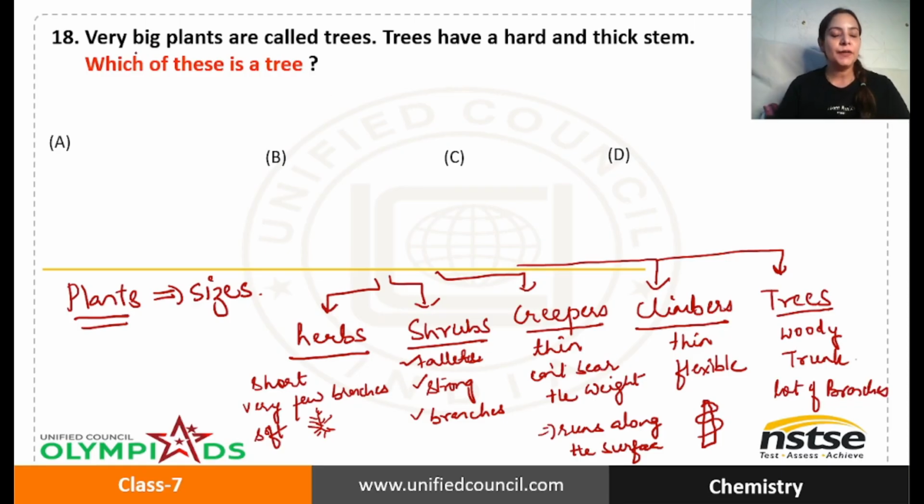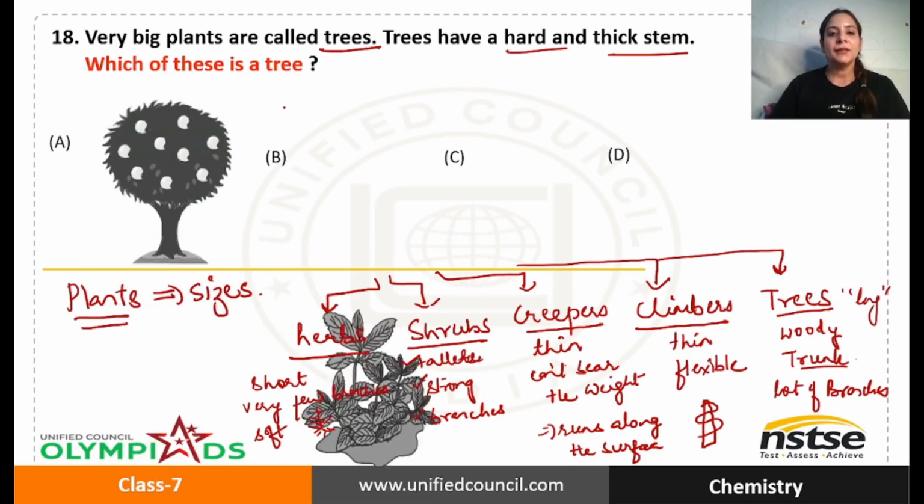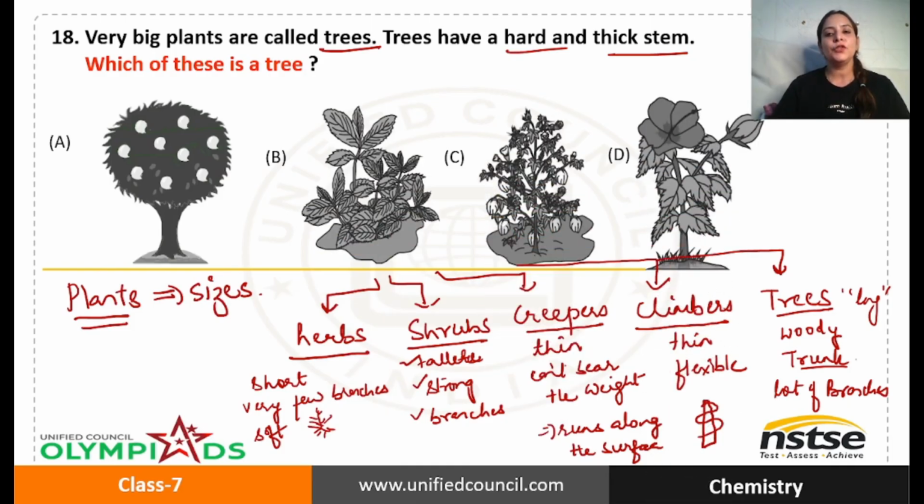Now come back to the question. Very big plants are called trees. It is true because trees are quite tall in height. Trees have a hard and thick stem. Again true because they have a trunk. So which of these is a tree? Okay, look at it. We have a few options given.